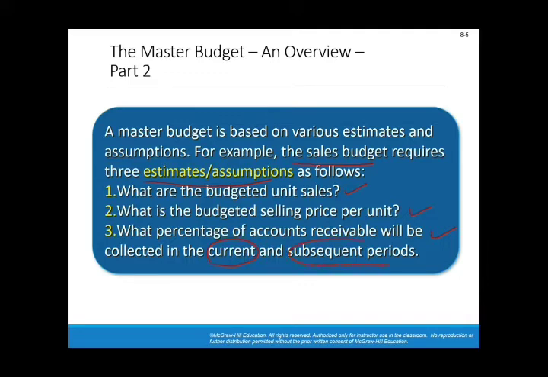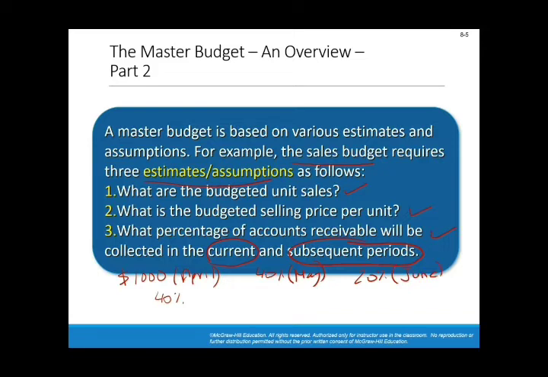So, for example, if you sell $1,000 this month, which is April, the history of the company says that you will collect 40% of this sale in the same month, another 40% in the following month, so in May, and maybe 20% in the month after, which is June.